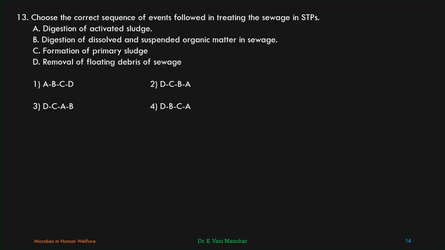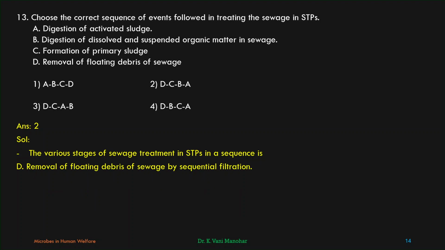Removal of floating debris of sewage, that is during sequential filtration. B is first, next to C, next to B, next to A. BCBA. Second option must be the correct one. Let us see the answer. Second one. The various stages of sewage treatment in STPs and sequence is removal of floating debris of sewage by